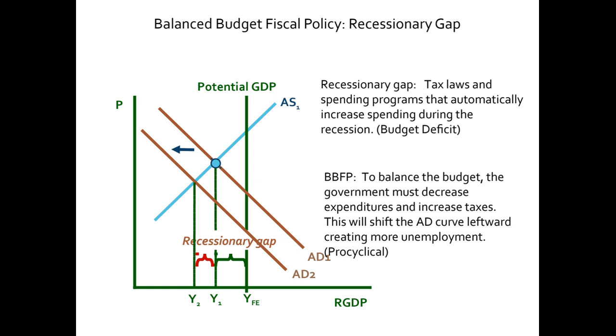But normally we have a budget deficit during recessions, as I just discussed, through automatic stabilizers, that is, spending on welfare programs and also lower tax revenues because people are unemployed.